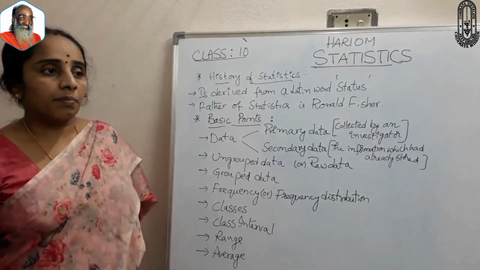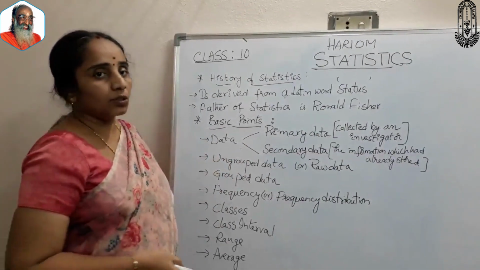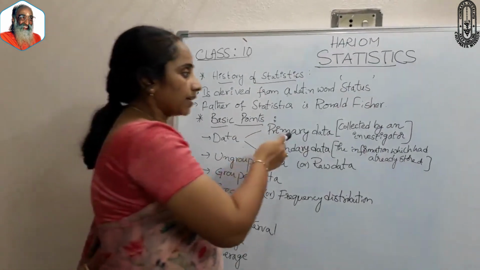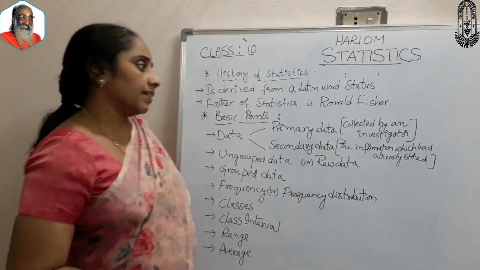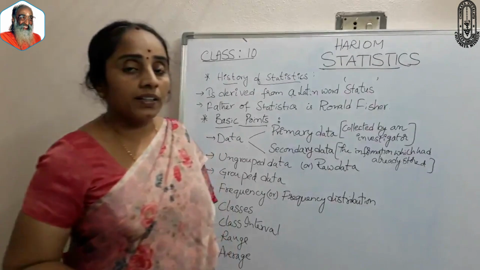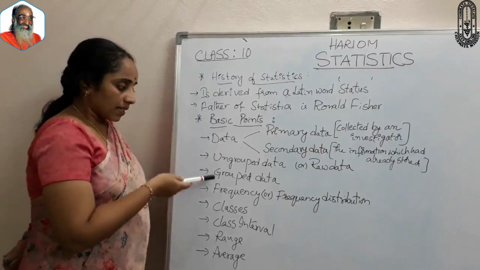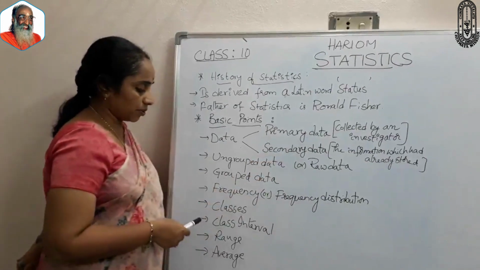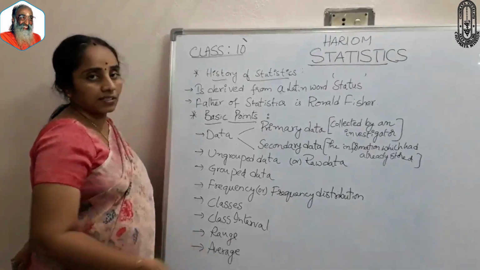The basic points, the main one is data. And again this data is divided into two types, that is primary data and secondary data. Primary data means it is collected by an investigator, and secondary data is the information which has already been stored. Now coming to ungrouped data. Next one is grouped data. Frequency or frequency distribution, classes, class interval, range, average.